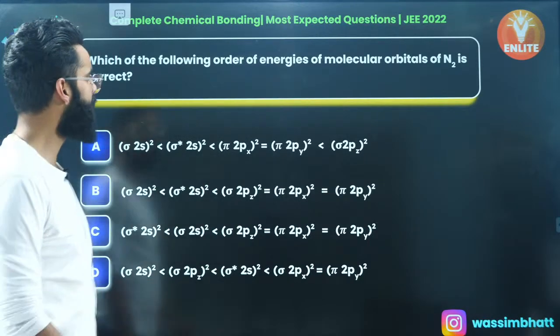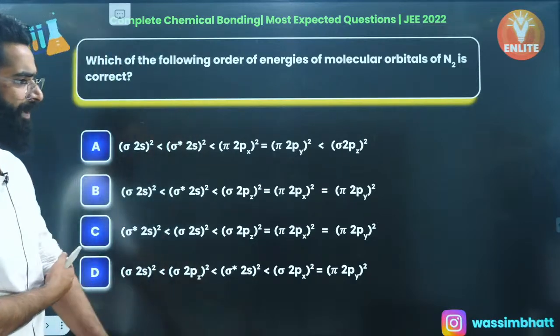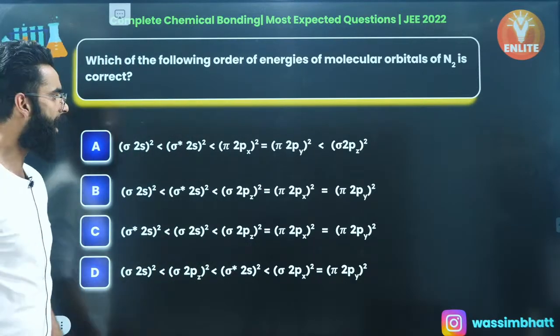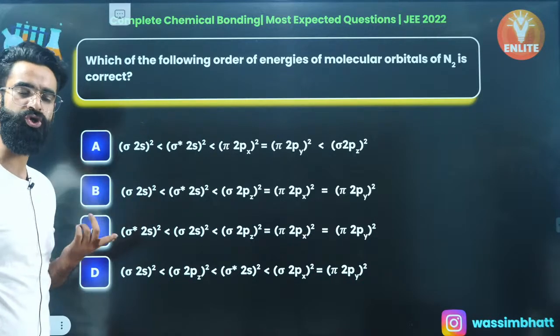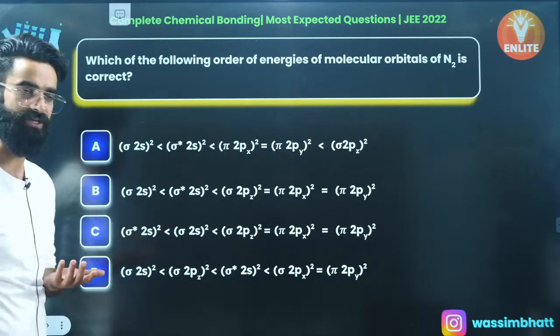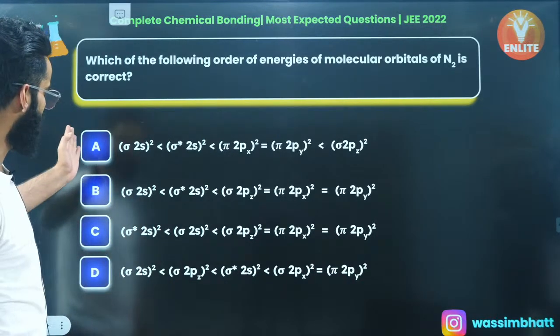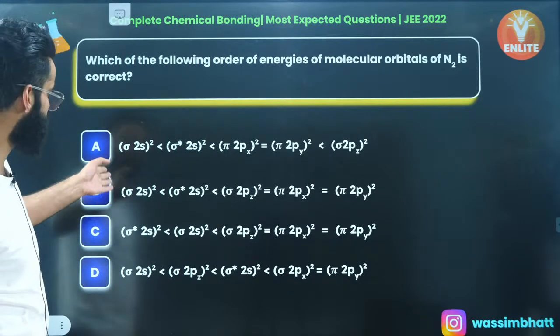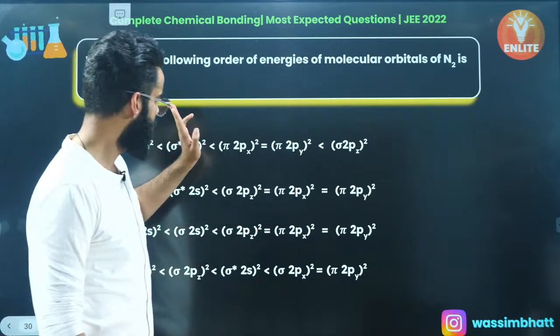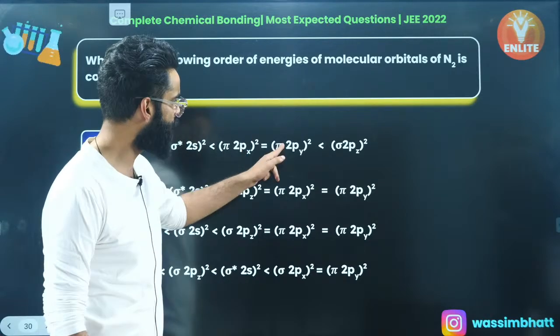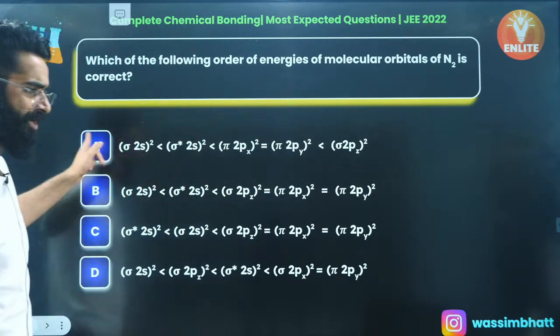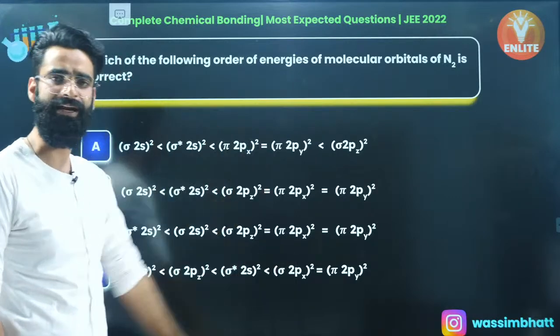Which of the following order of energies of molecular orbitals of N2 is correct, right? How do you fill the electrons in the N2, in the 14 electron species? How do you fill it? Have a look. Sigma 1s2, sigma star 1s2, sigma 2s2, sigma star 2s2, pi 2px, pi 2py, sigma 2pz. This is the correct order, my dear people. Option A is the correct order, right?